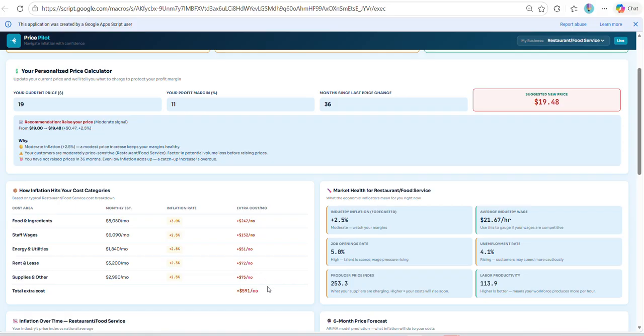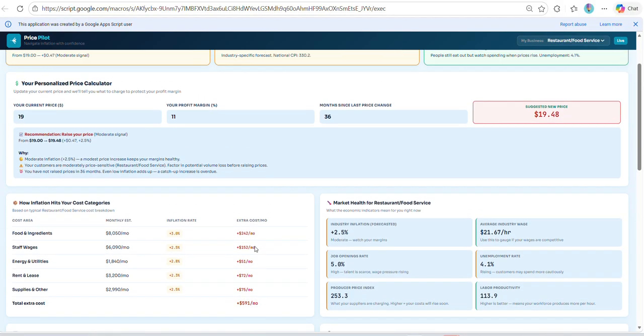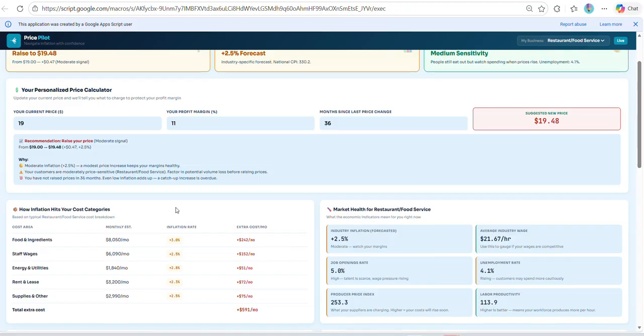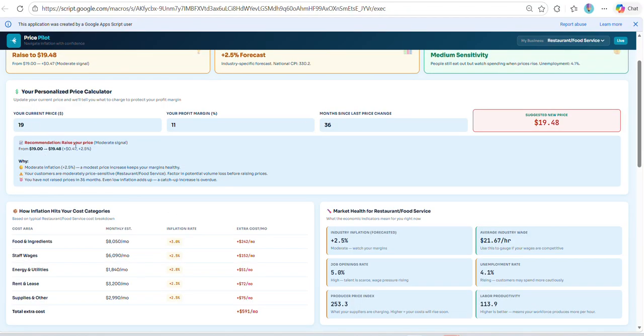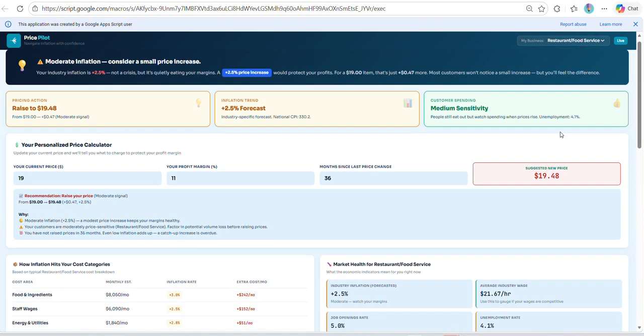So now we're seeing $600 a month on your bills, and you're like, oh, okay, maybe I should raise my prices. So we also have a price calculator here to see how we came up with it. Moderate inflation, your customers are moderately price sensitive. And we have that again up here. People still eat out, but watch spending when prices rise. So yeah, we try to break it down each step for you to show you why it's coming out this way.